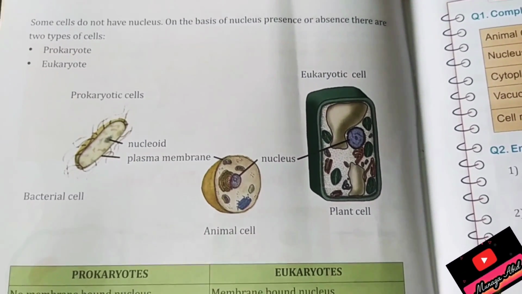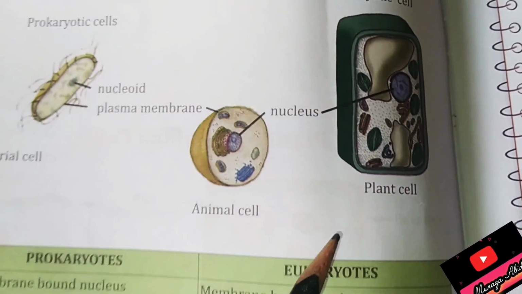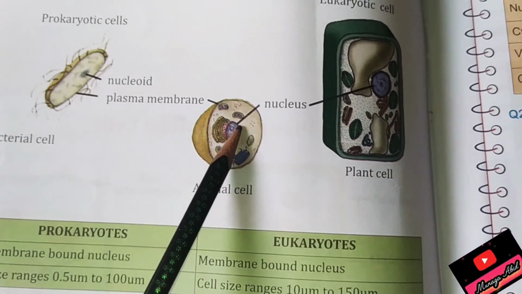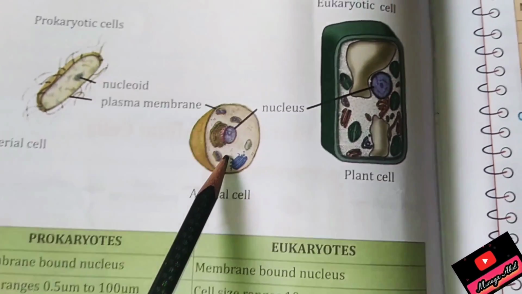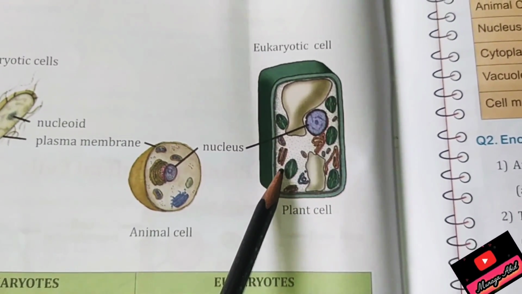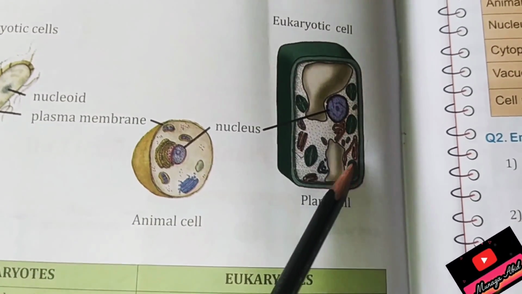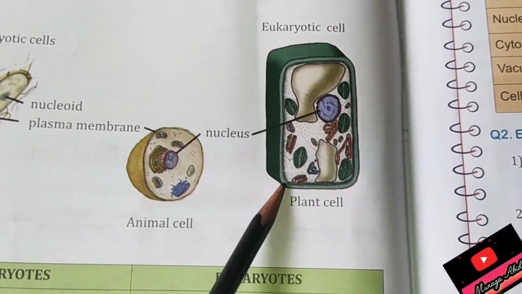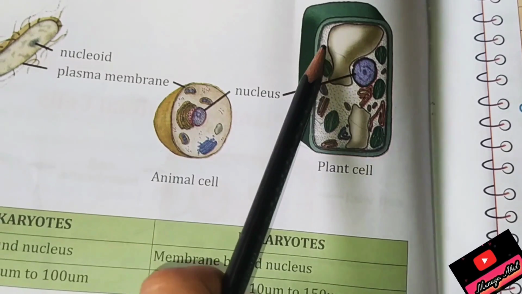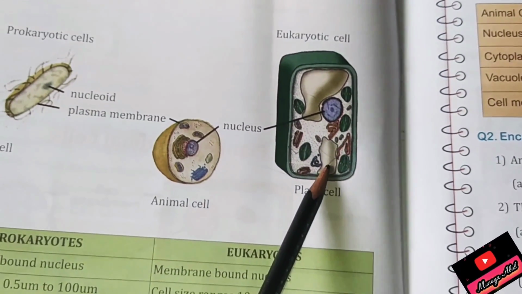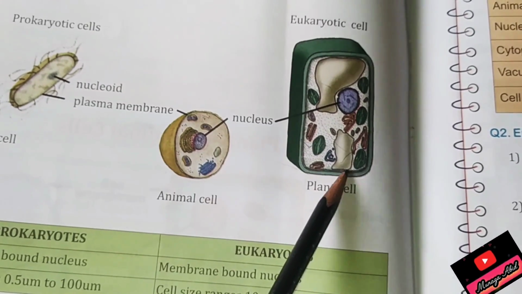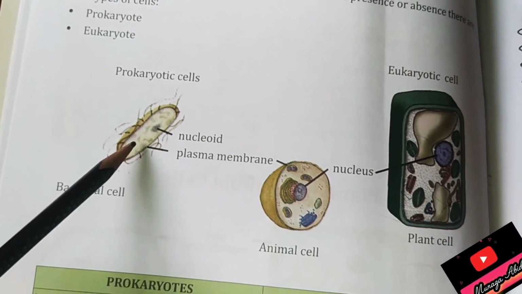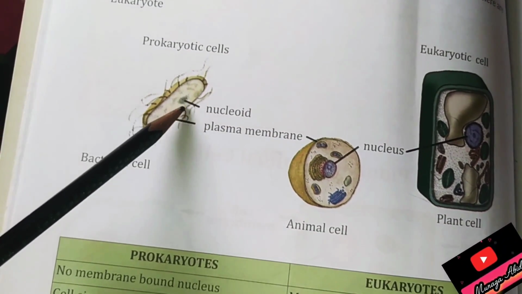Now at this stage, you know that the animal cell is a little small in size, it has no cell wall, and all its organelles or structures are floating in the cytoplasm, as is the case in plant cells as well, but the plant cell has a cell wall as well, and it has a large vacuole. Both animal and plant cells have all organelles which have certain membranes, meaning all structures are bounded in sacs, in membranes. But in general, there are certain other cells which do not have all the structures in a sac.